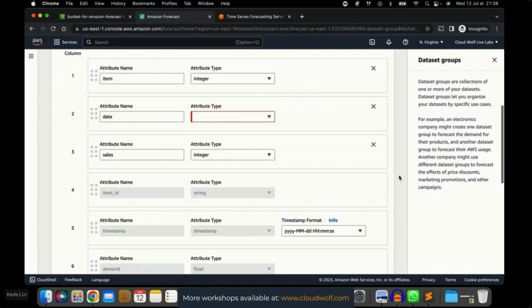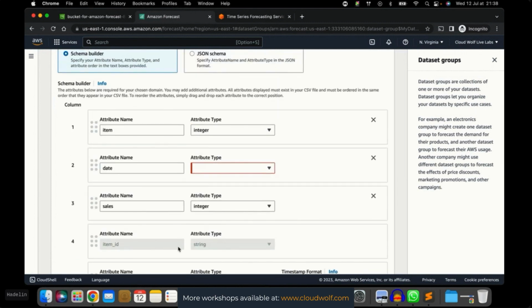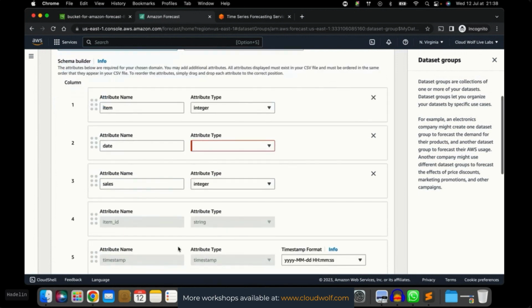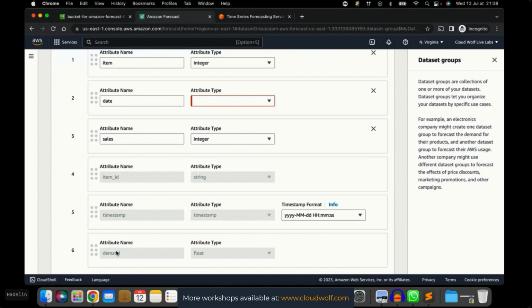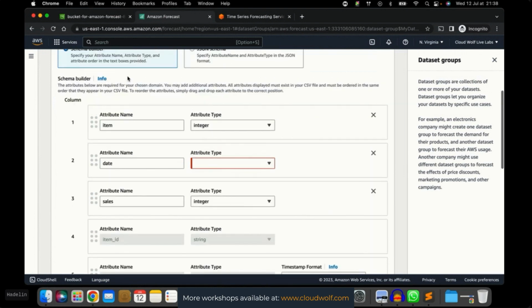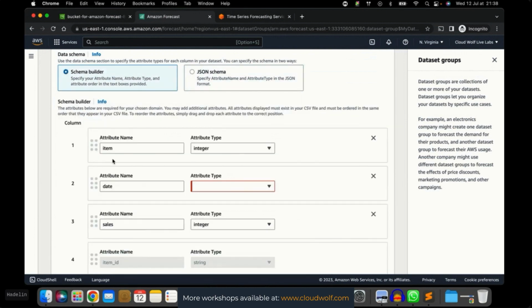Instead of replacing the 3 compulsory attributes here by the ones I just changed, it added 3 new ones. So now it's a data set of 6 attributes, which doesn't make any sense, by the way, because there's the demand here, there are the sales here, the date here, the timestamp here, and the item. So you see, it doesn't work. Even if you change the original ones here, it will just add new ones.